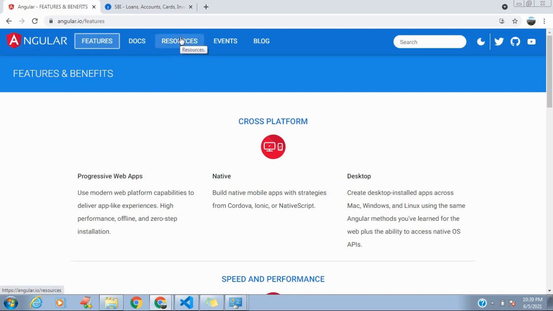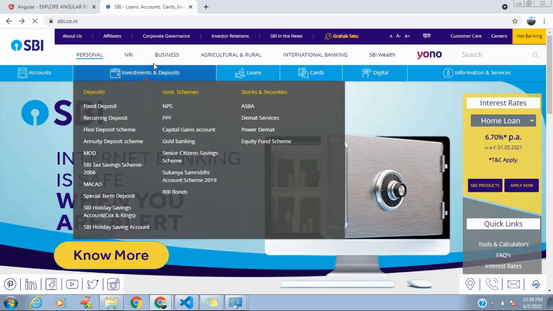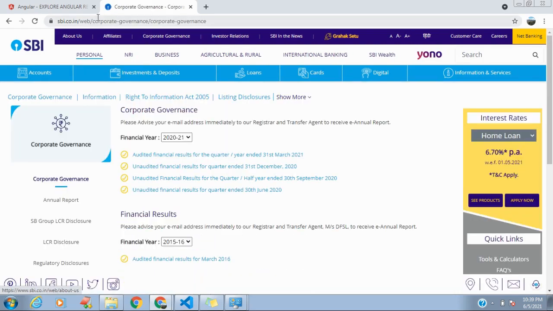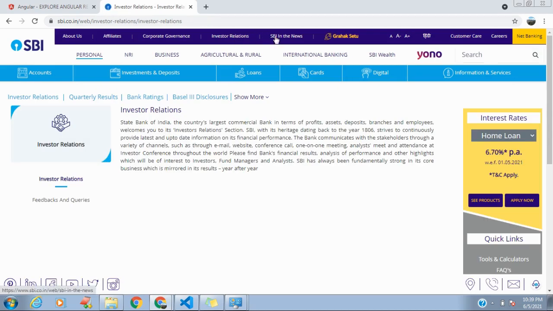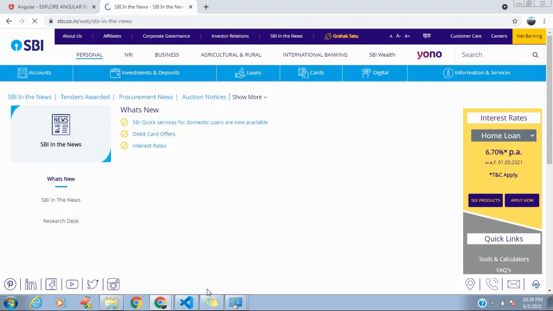Whenever I click some link, it will load our content but it will not refresh our page. On the other hand, if I open a multi-page application, whenever I click, every time it is reloading the whole page. This is the simple or basic example of a single page application and a multi-page application.